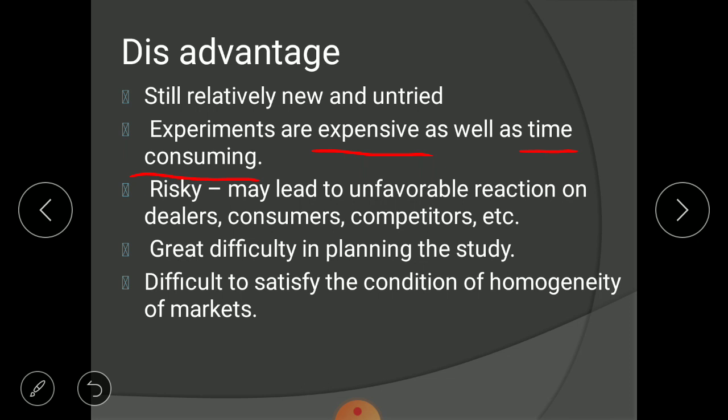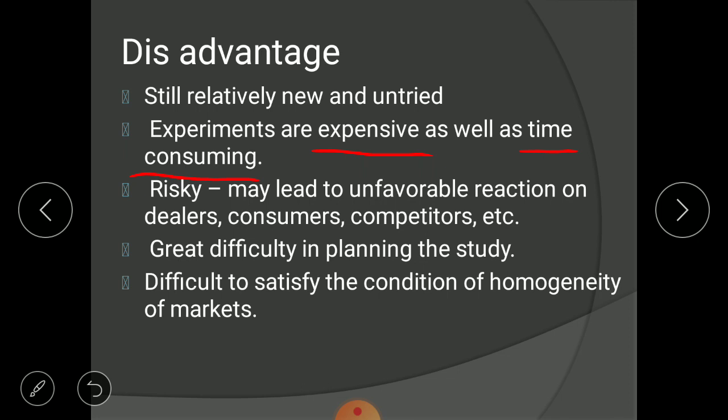You will show this advertisement campaign in a Saurashtra region. Then you will notice the reaction of the customer. So at least for a sufficient period of time, you need to continue with the advertisement campaign to come to a conclusion about the reaction of the customer. It is not like you prepare an advertisement campaign, show it for only one day, record the reaction, and apply it in the total market.